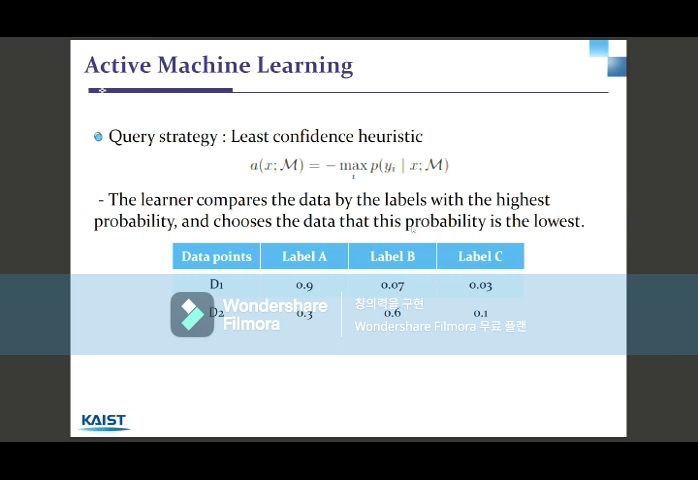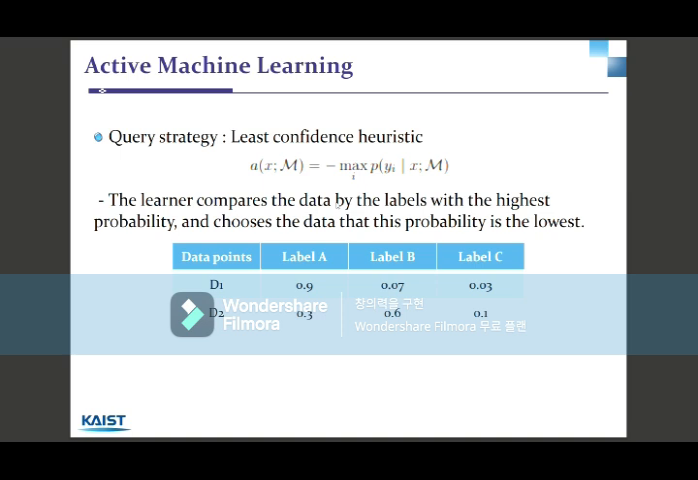Now that we know what problem this article is trying to address and the basic method of achieving that goal, we would like to specify the methods being used. In this article, the query strategy called least confidence heuristic is used. The least confidence heuristic is one of the methods that are often used in active machine learning, where the learner compares the data by the labels with the highest probability, and then chooses the data which this probability is the lowest. For example, let's say that there are two data points D1 and D2.